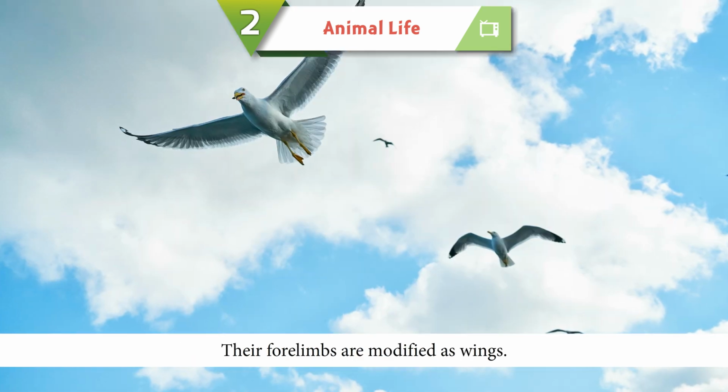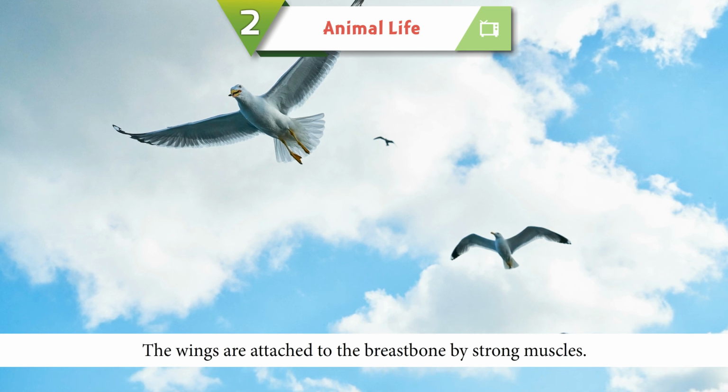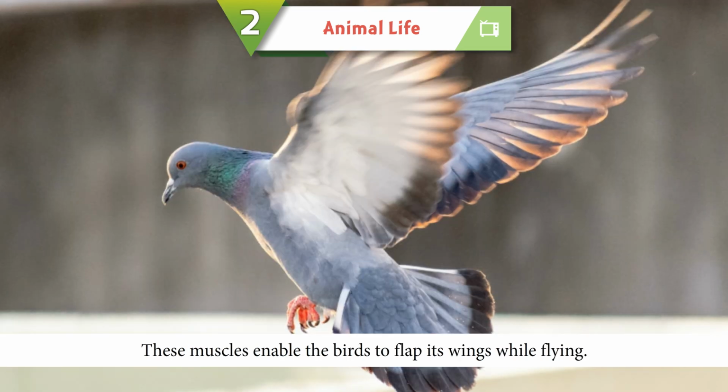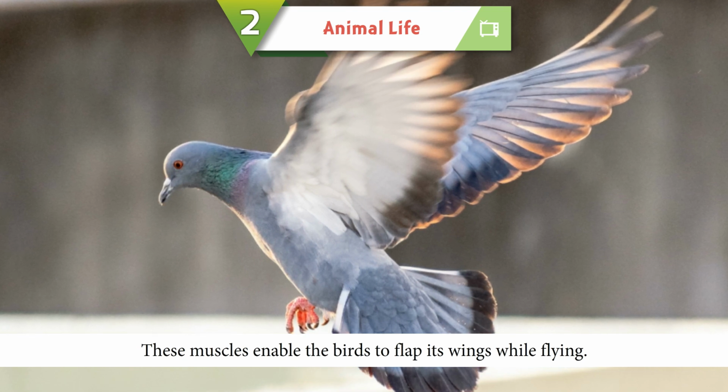Their forelimbs are modified as wings. The wings are attached to the breastbone by strong muscles. These muscles enable the birds to flap their wings while flying.